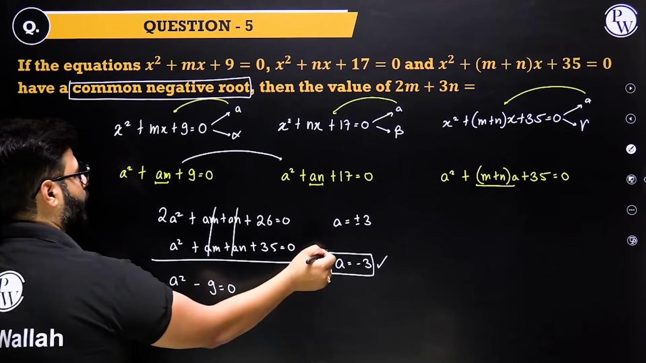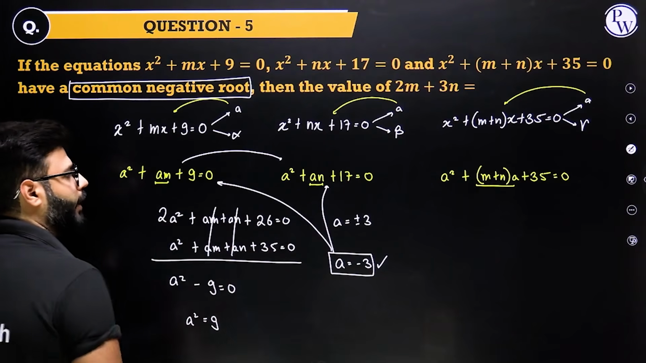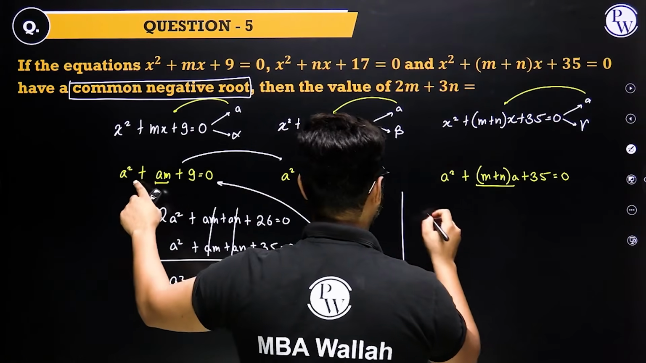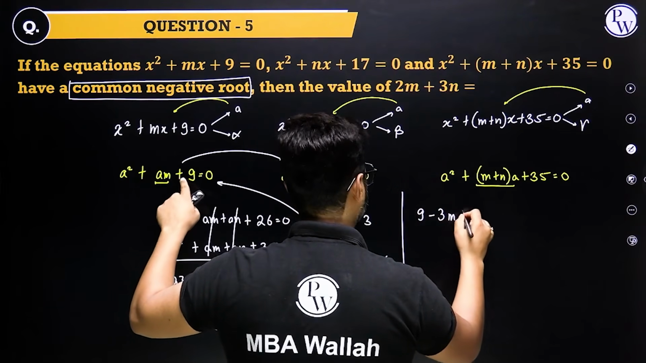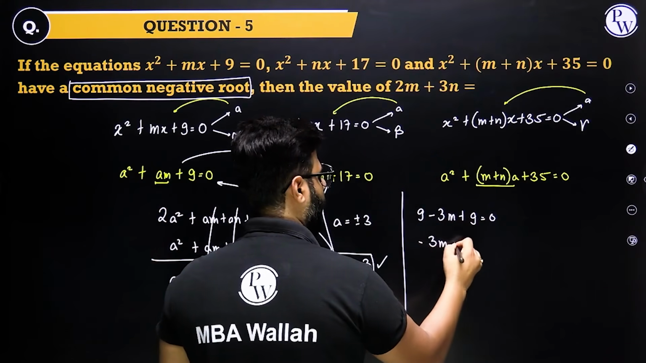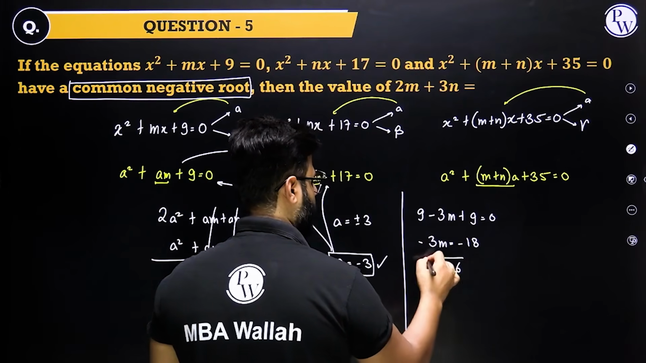If I put a equals minus 3 here, I'll get m. If I put a equals minus 3 here, I'll get n. Let's find it out then. Put here a as minus 3, square 9, minus 3m plus 9 equals 0. Minus 3m equals minus 18, right? And m comes out to be 6.